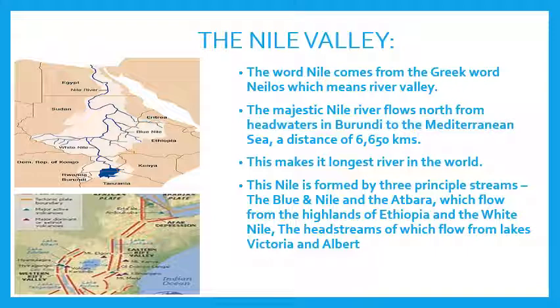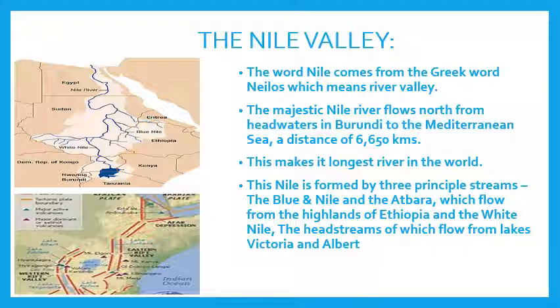In the first picture you can see from Burundi, there are lakes like Victoria and Albert, from where our White Nile will start. And then you can see Ethiopia, from where the Blue Nile and the Atbara will start. Then the Blue Nile, the White Nile and the Atbara meet at Sudan.